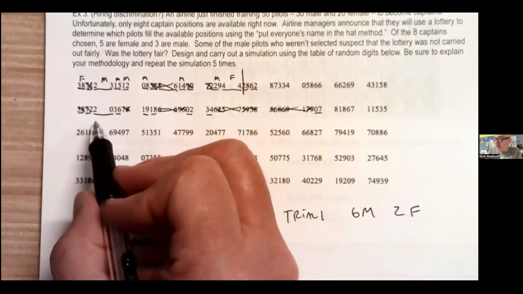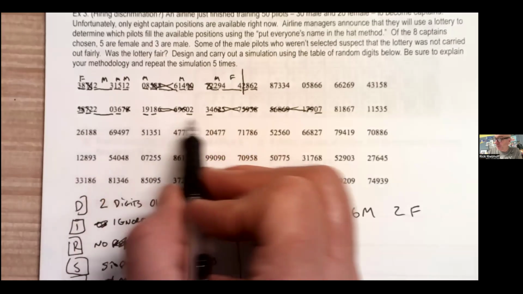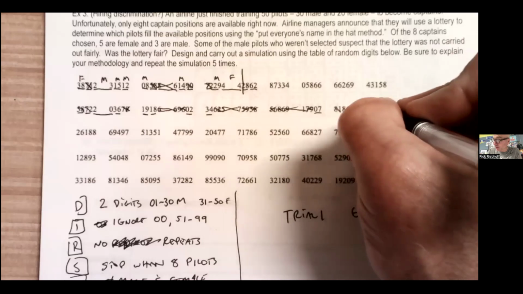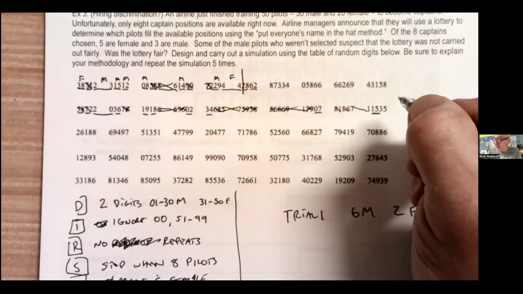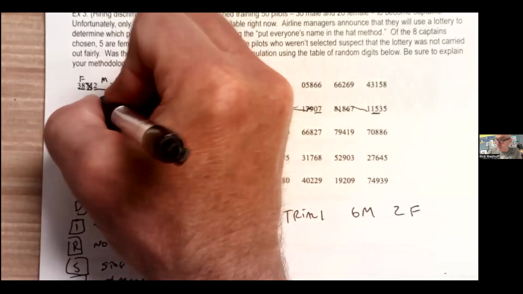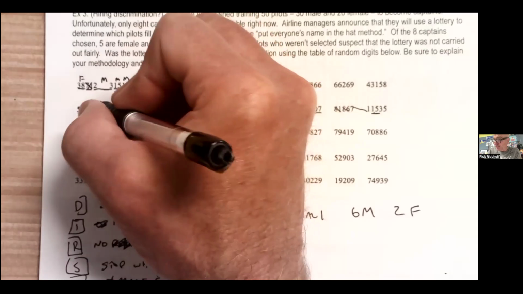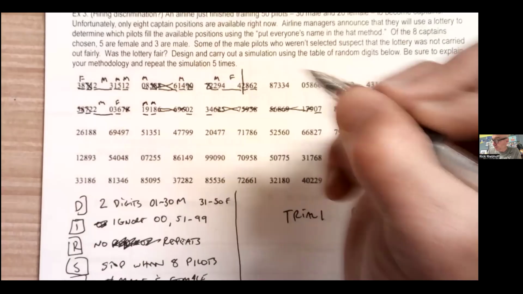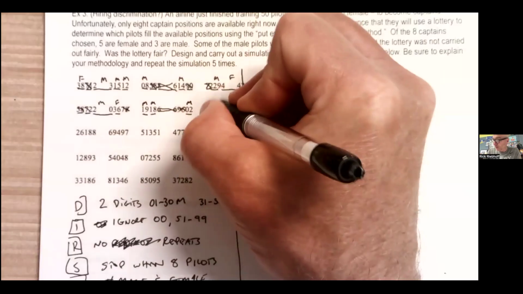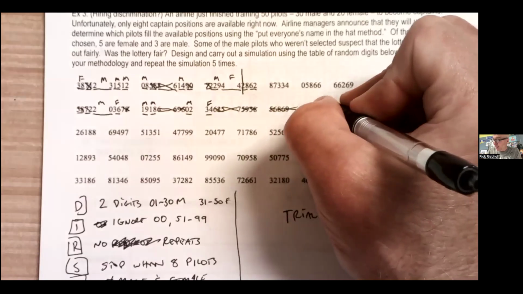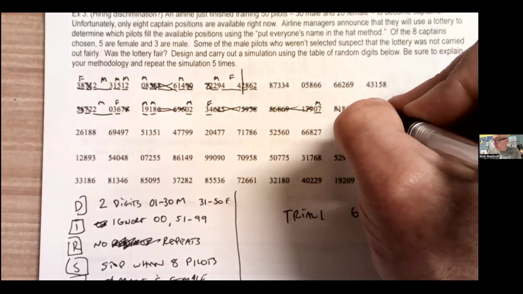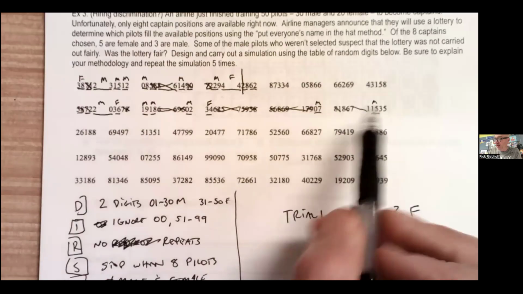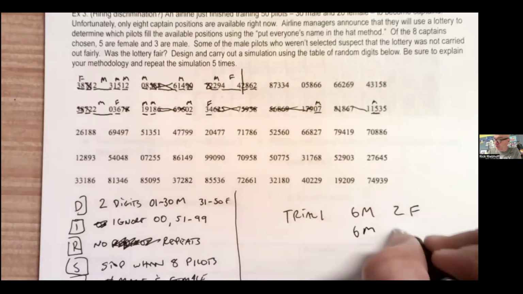Where are we at so far? We've got 1, 2, 3, 4, 5, 6, 7. 81 is ignored, 86 is ignored, 71 is ignored, 15 finally. All right, so here we go. 22 is male. 20 is male, 36 is female. 19 male, 18 male, 2 male, 34 female, 7 male, 15 is male. Let's see, is that 8? 1, 2, 3, 4, 5, 6, 7, 8. Again, we've got 6 male and 2 female.